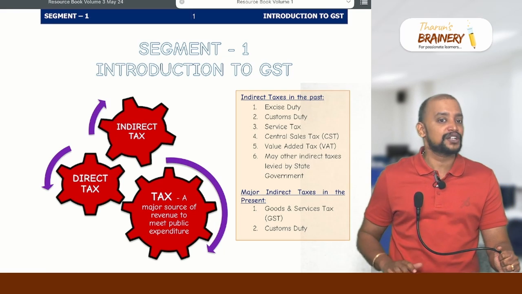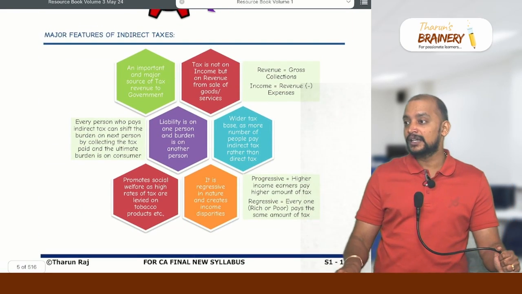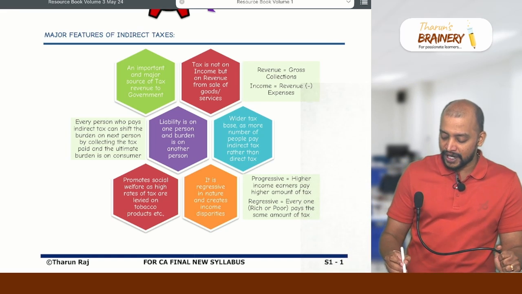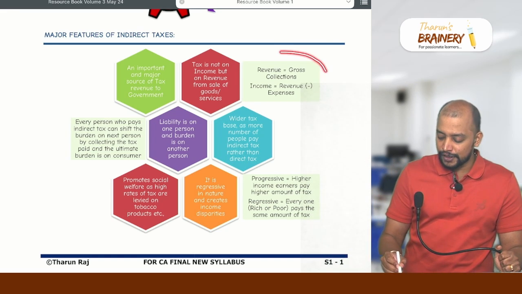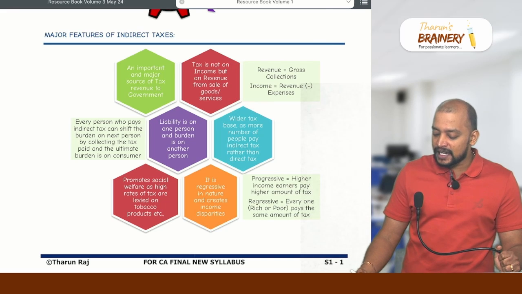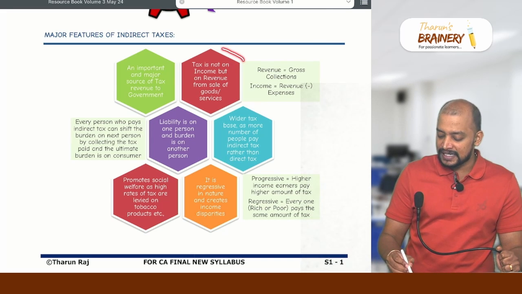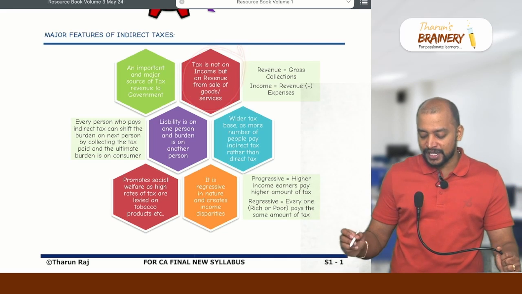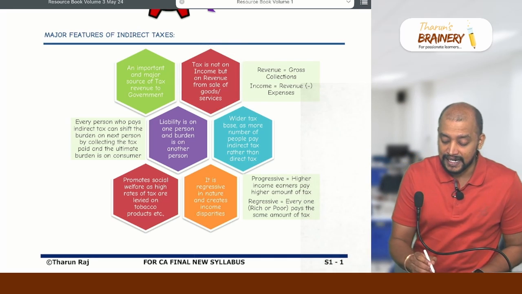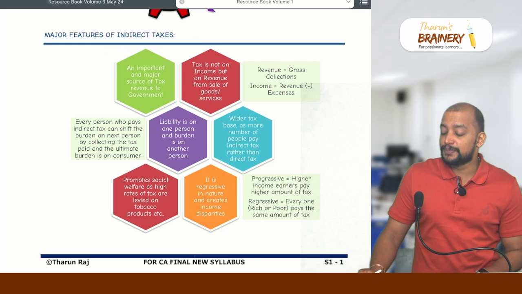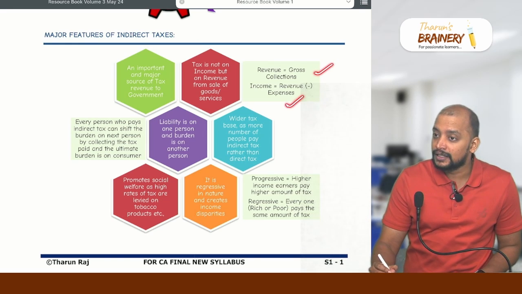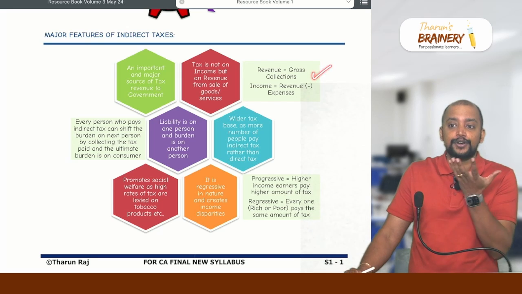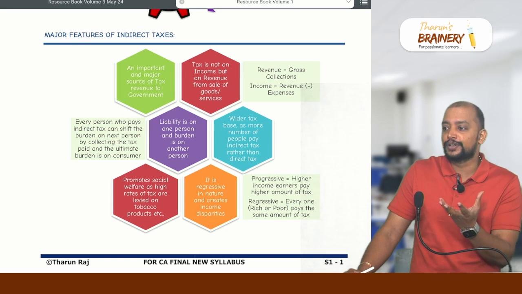So what is the first difference that you understood? Incidence can be transferred, okay. And then this point: revenue equals gross collections, income equals revenue minus expenses. Tax is not on income, but on revenue from sale of goods or services. Which tax? Indirect tax. Indirect tax is on revenue, not on the income. So whatever is the gross amount, on that gross amount only we need to pay.